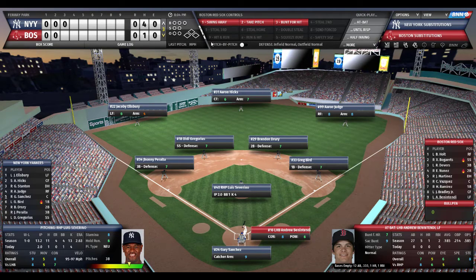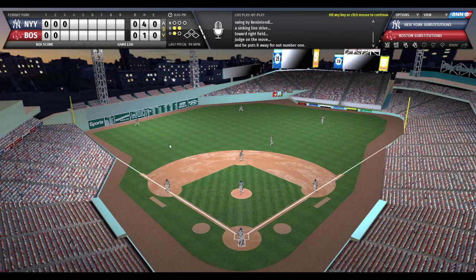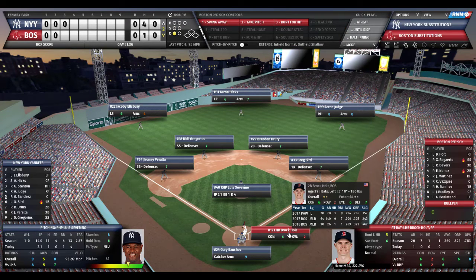So, all right, here's the pitch to Benintendi. 0-2 count. Benintendi rips that ball to right center field, and Judge makes a nice catch on the line drive. 1 away. Here comes Brock Holt, top of the order. Holt, 0 for 1 today.